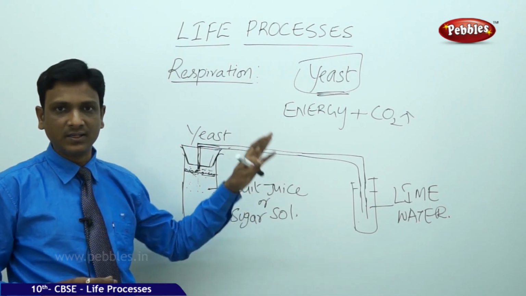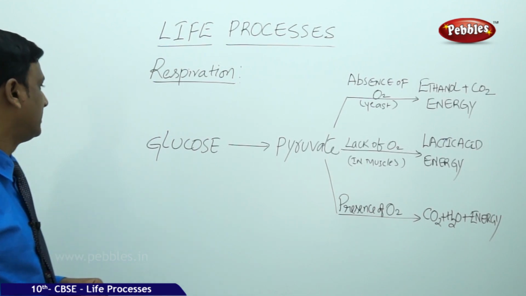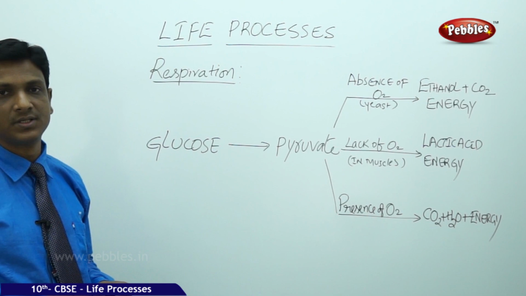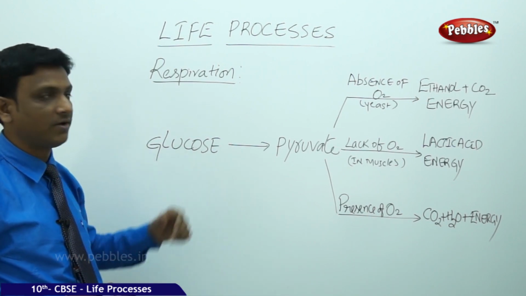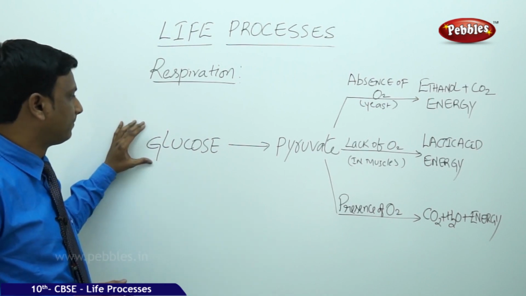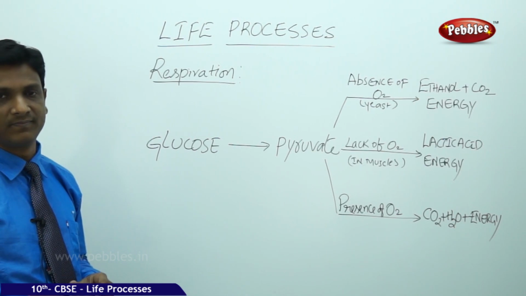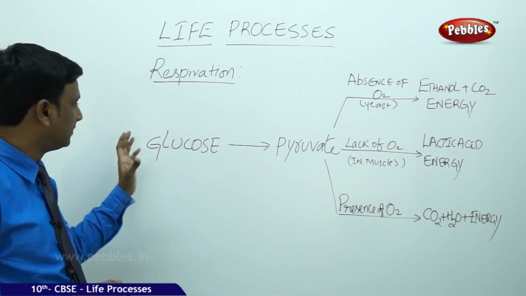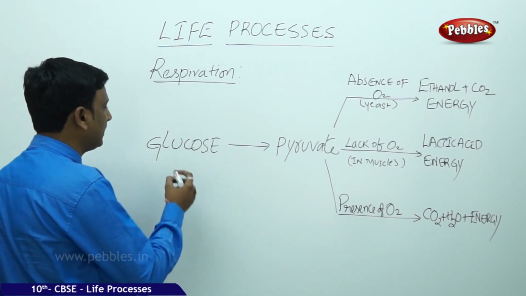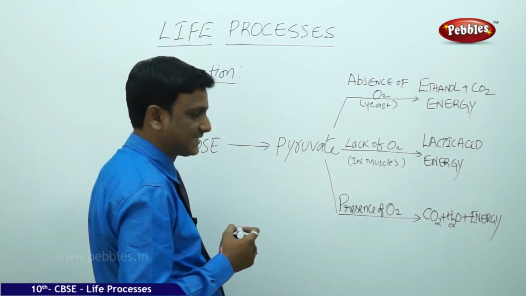Now let us see the different stages of this cellular respiration. Now let us see how the energy is released from glucose. So basically the glucose is supplied to the cells. In the cytoplasm is the location at which the primary part of this reaction takes place. In the cytoplasm of this cell, the glucose is converted to pyruvate or pyruvic acid.